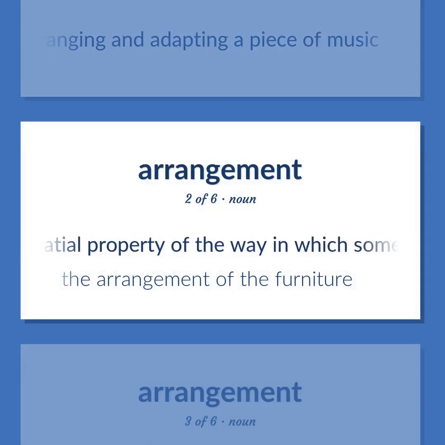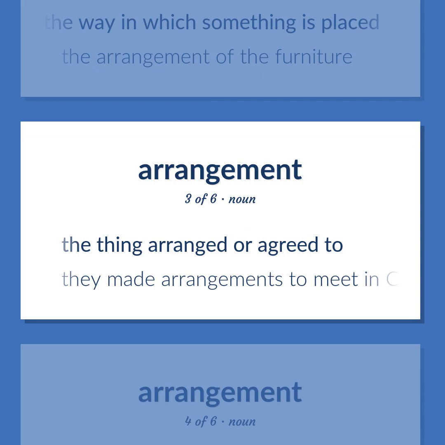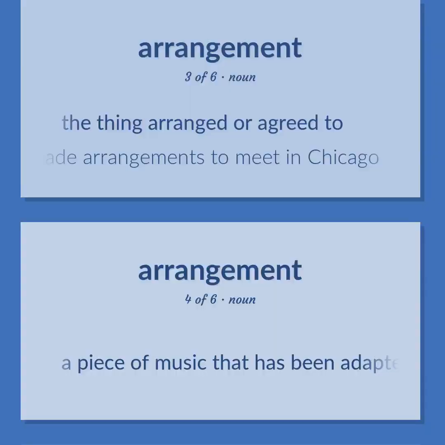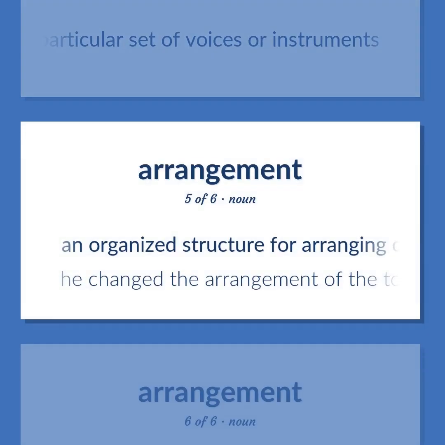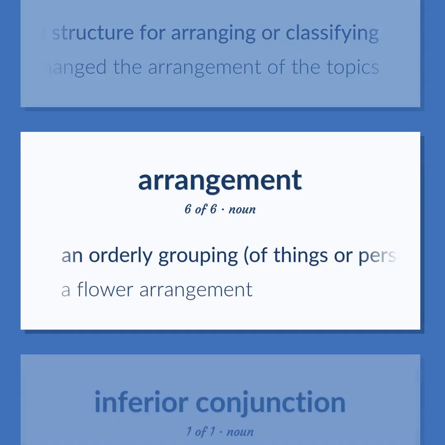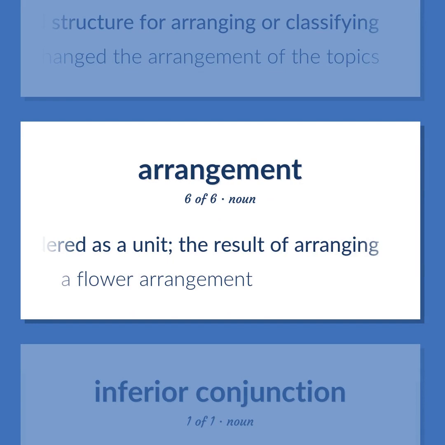The spatial property of the way in which something is placed. The arrangement of the furniture. The thing arranged or agreed to. They made arrangements to meet in Chicago. A piece of music that has been adapted for performance by a particular set of voices or instruments. An organized structure for arranging or classifying. He changed the arrangement of the topics. An orderly grouping, of things or persons, considered as a unit, the result of arranging. A flower arrangement.